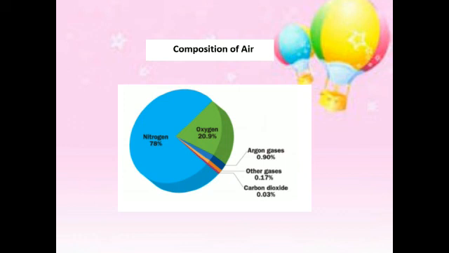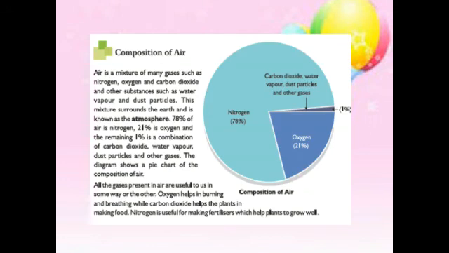And the remaining gases such as carbon dioxide, neon, and the like, these are the remaining gases that will be present in the air, which occupy 1% of the space. These are the main components of air, right? So what might be the components? Air has many gases, in which the most important gases are nitrogen, oxygen, carbon dioxide, etc. Right.